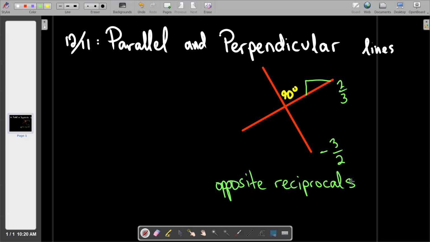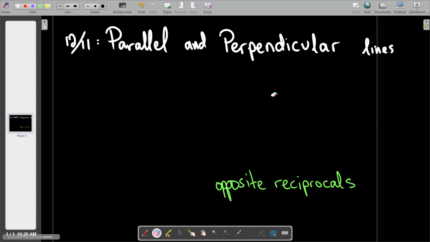And God, I hope that makes sense why one line has to be steeper than the other, right? To perpendicularize a flatter line, you have to be a steeper line, and vice versa. So that's going to be our definition. It's very loose, it's very casual, it's not very pretty, but our definition of perpendicular lines are lines that have opposite reciprocal slopes.